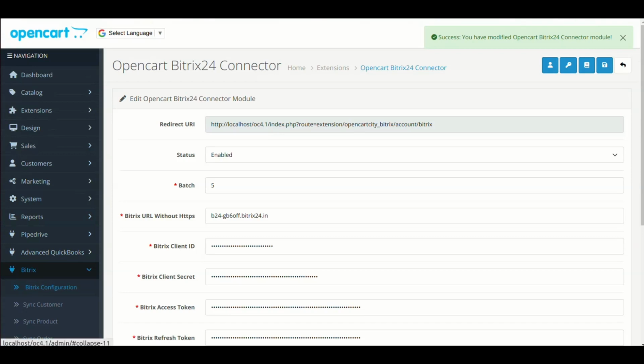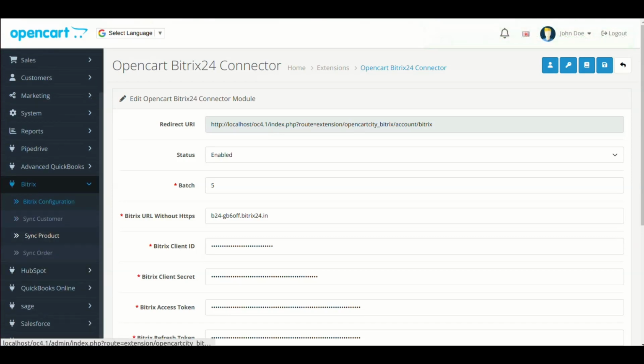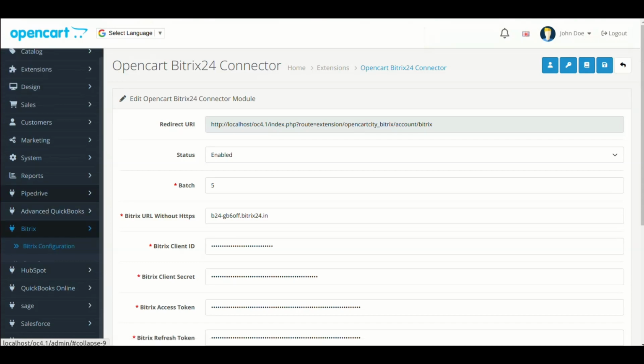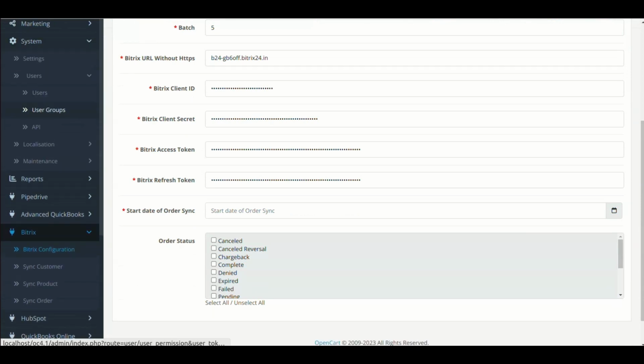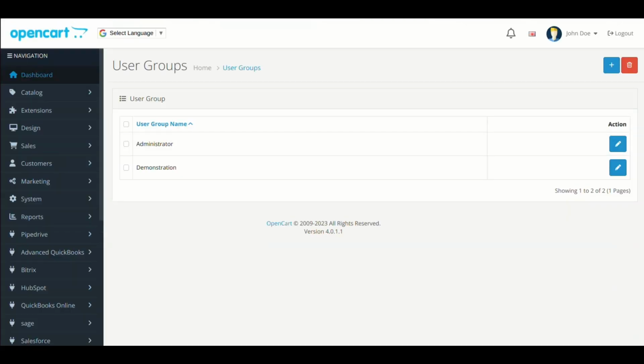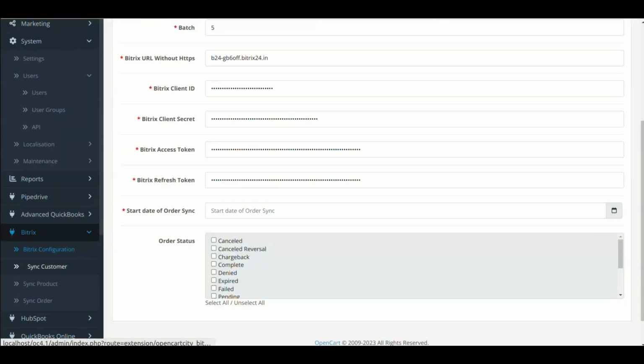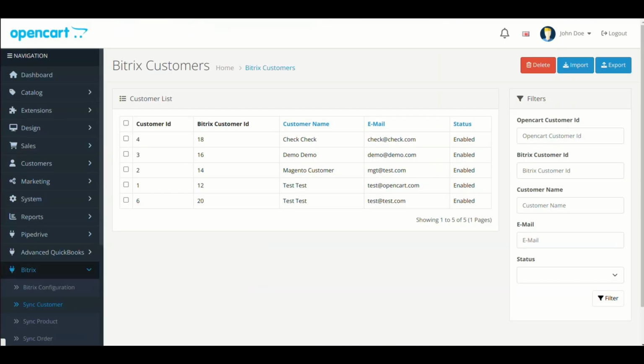Now we will show you the syncing of customers, products, and orders. Click the Bitrix24 menu and you will see the sync menus. In case these menus are not present, then check the permission from user groups. Now click the Sync Customers. Click the Export button to sync the customers from OpenCart to Bitrix24.